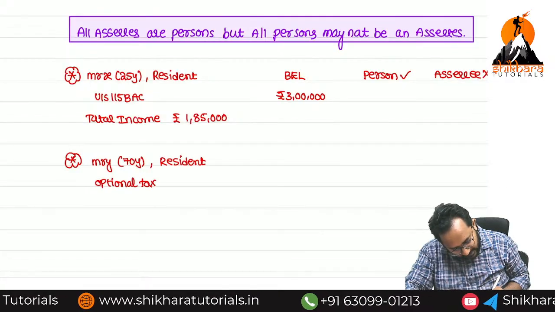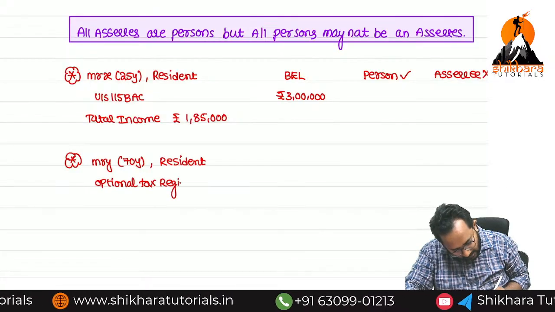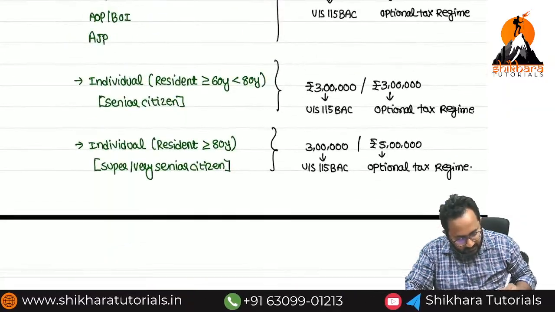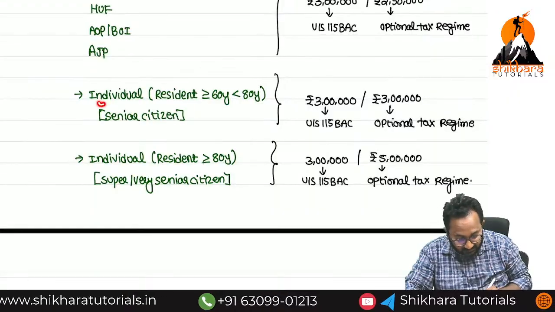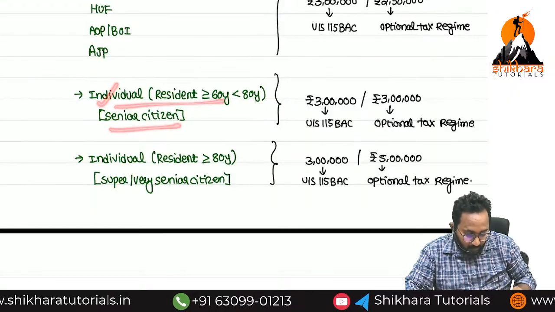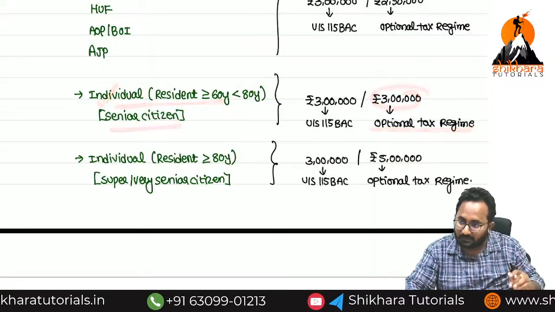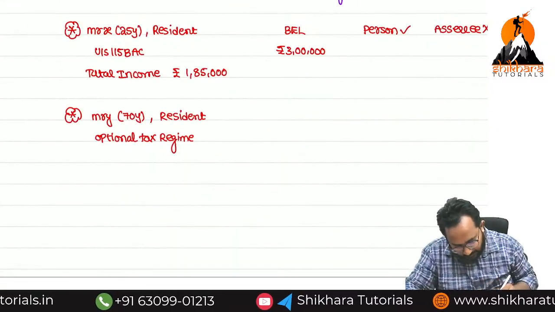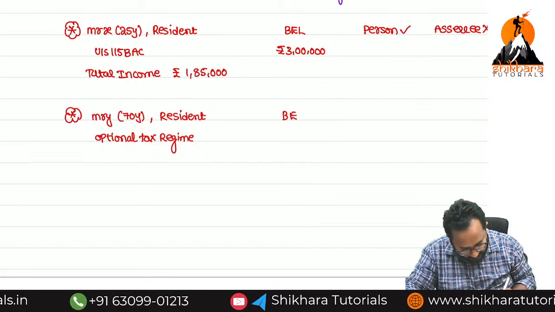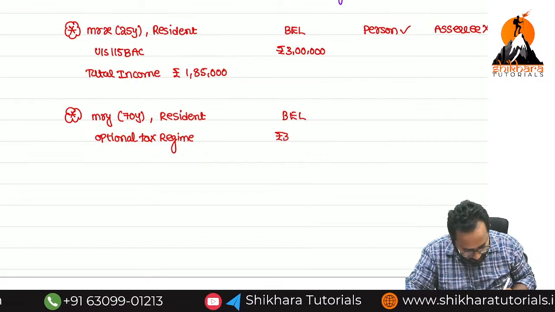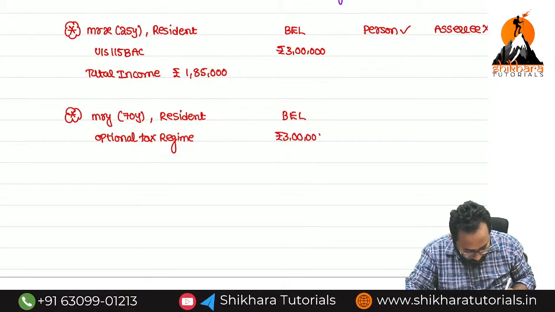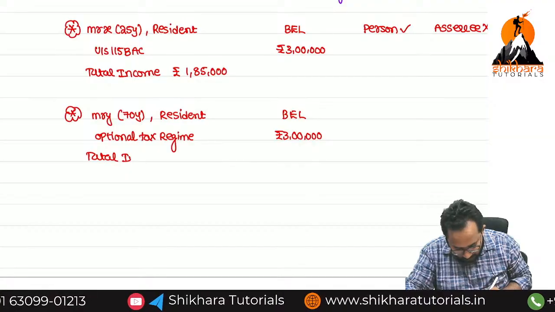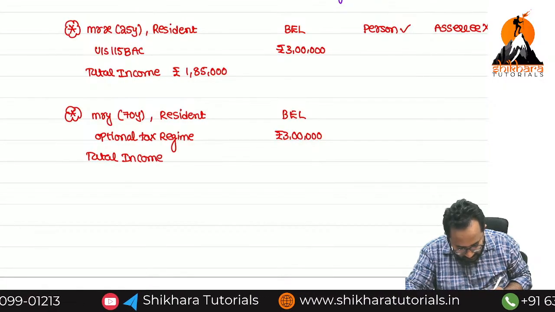Now what is the basic exemption limit? Basic exemption limit is 3 lakh. He is 70 years old, which means he falls in this category. Under the optional tax regime also, what is the basic exemption limit? 3 lakh. Now I want to give his total income as